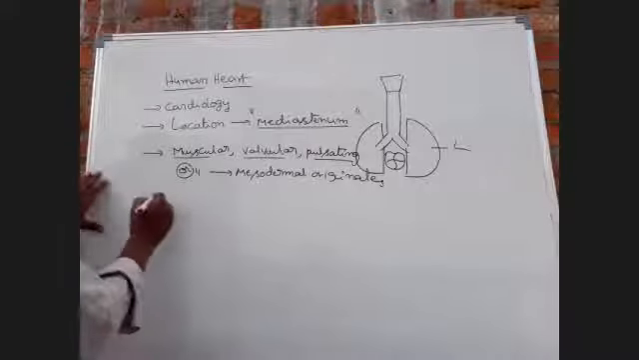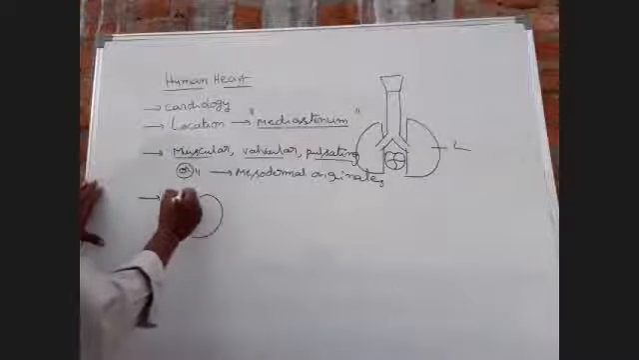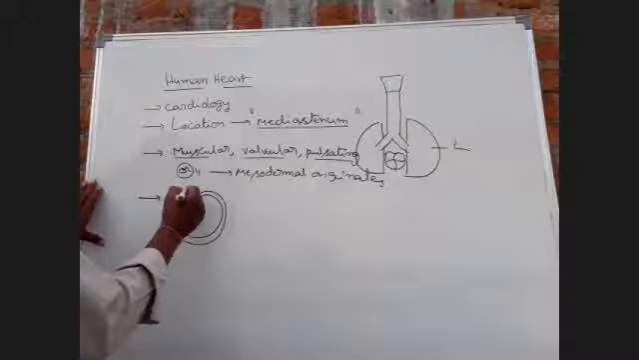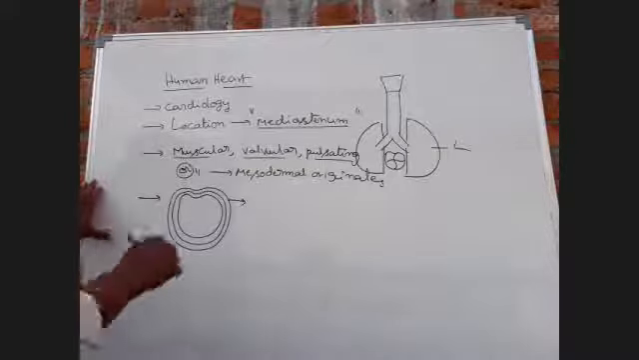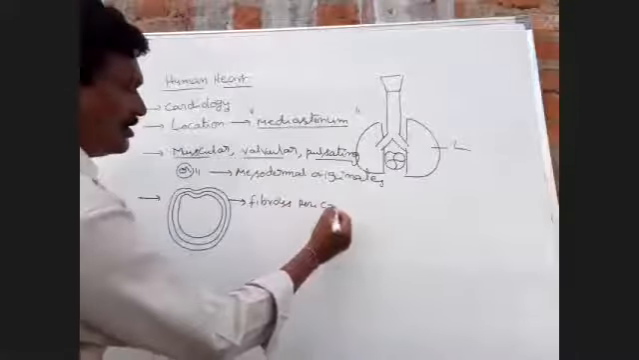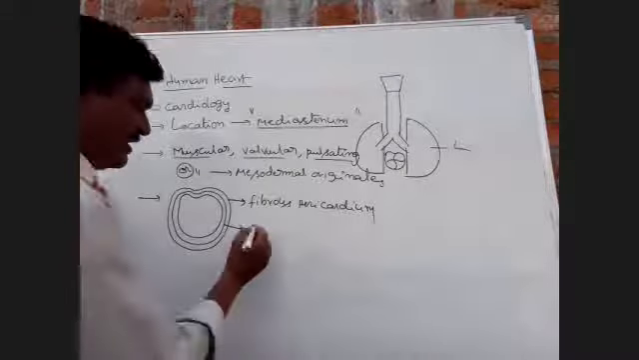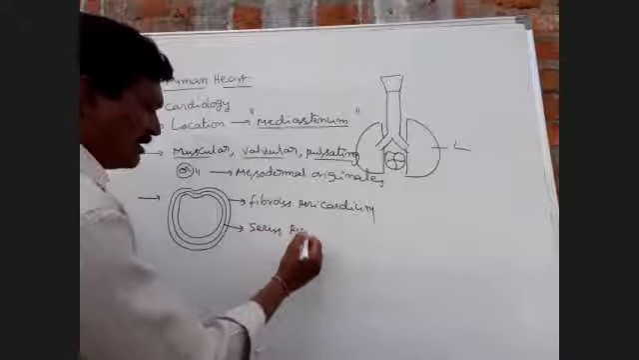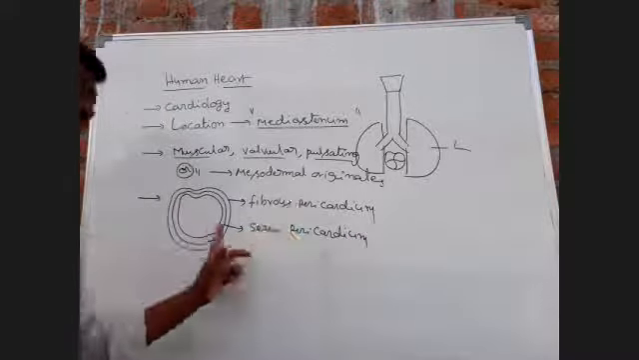Next, the heart is surrounded by a double-layered pericardium. Outer fibrous pericardium, inner serous pericardium.